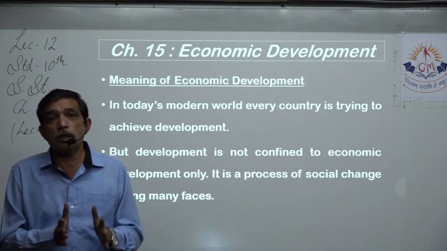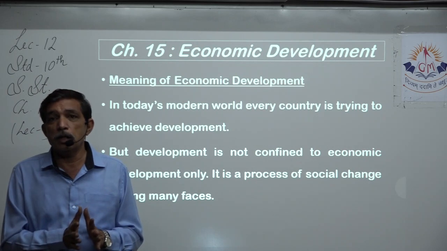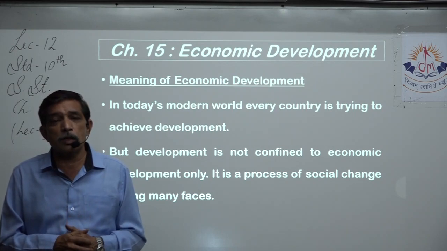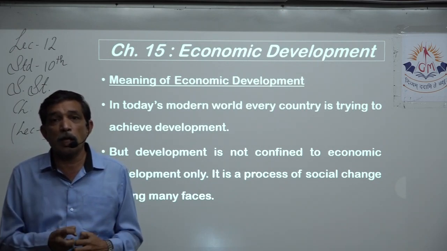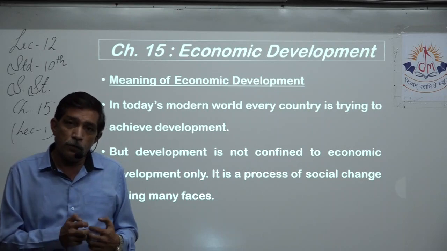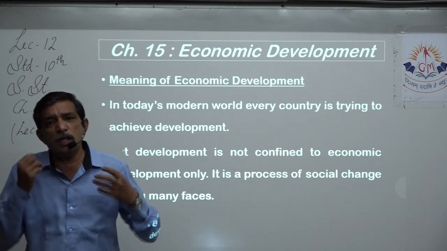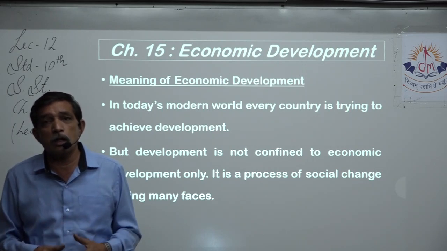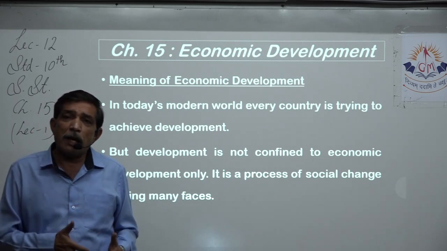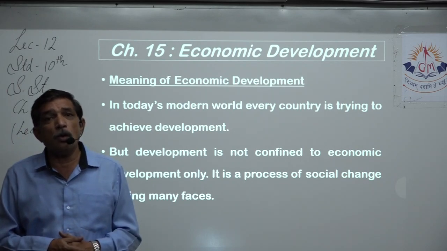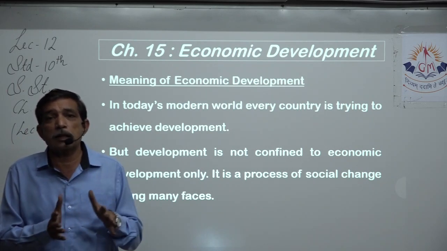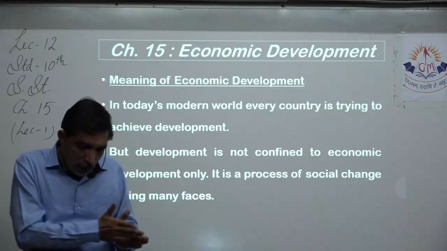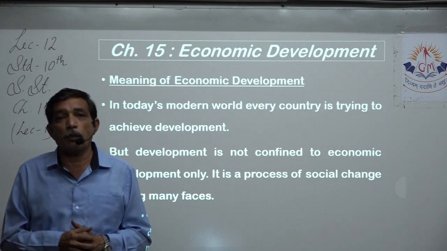So in the condition in which we got independence, we did not have a large number of industries where people can be employed, where production can be done. We were in shortage of food grains. We were in shortage, actually, of each and everything. We didn't have enough schools, colleges, hospitals, basic amenities. People were lacking. So we were quite backward at the time when we got independence. From there, if you see today, that is development, economic development.